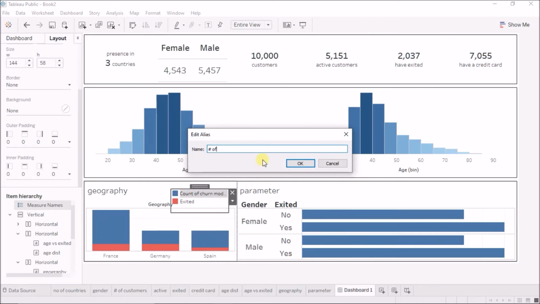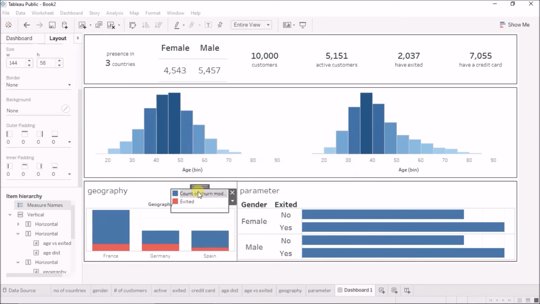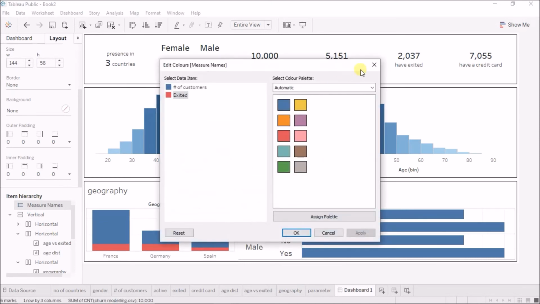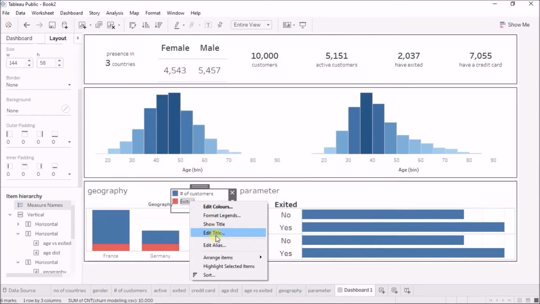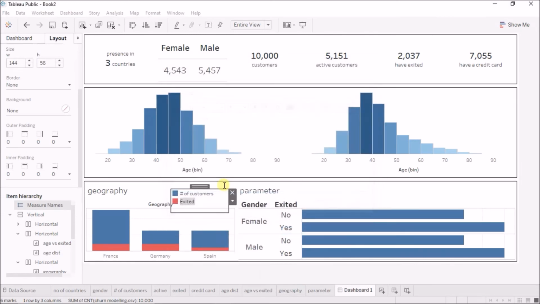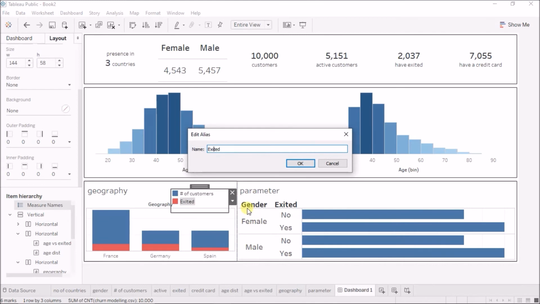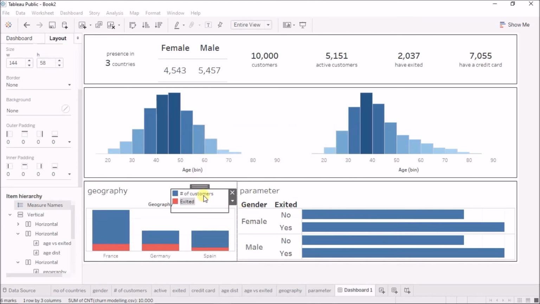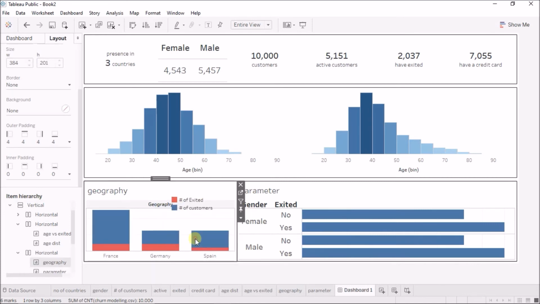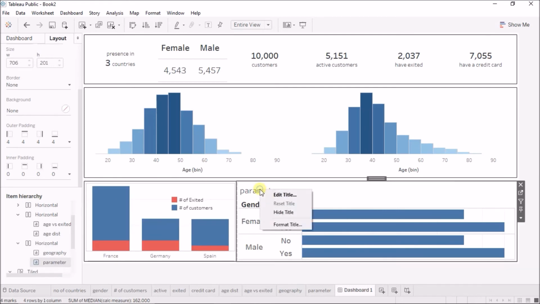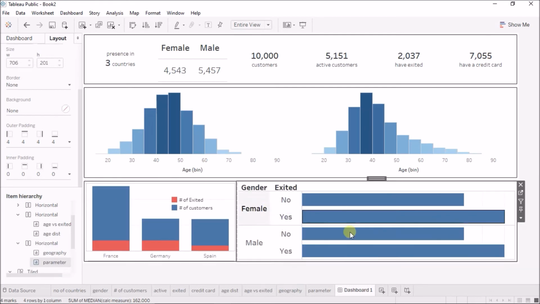I'll say number of customers, and here I'll edit the alias to say number of exited. Okay, very good. And this will be floating. I'll just remove this geography and this as well, and this parameter title as well.